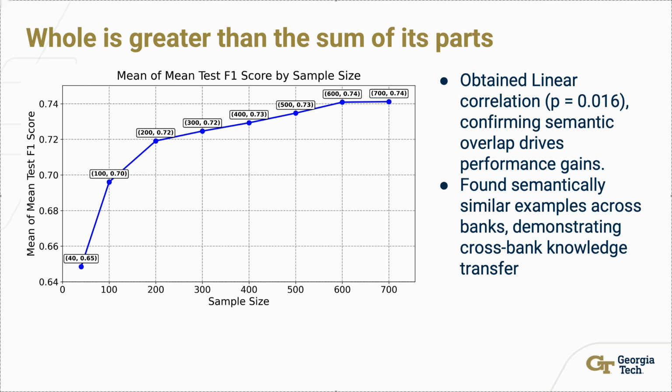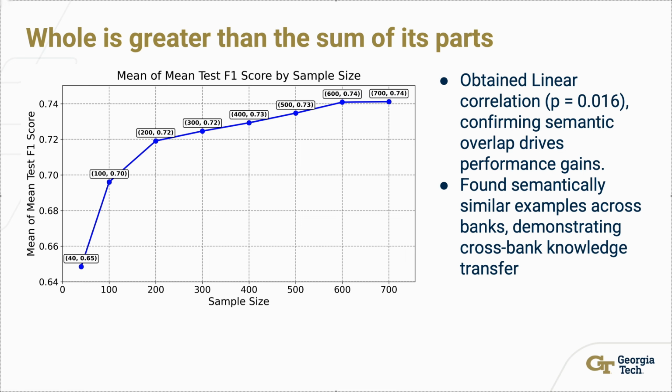This slide captures one of the most important findings of our study, that models trained on all central banks together outperform those trained on any single bank alone. In other words, the whole is greater than the sum of its parts. As we can see from the graph, the performance improves steadily and begins to plateau around an F1 score of 0.74, showing that the model reaches stability once it has seen about 600 sentences per bank.